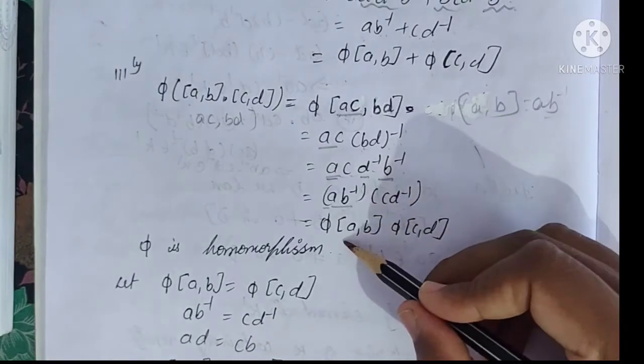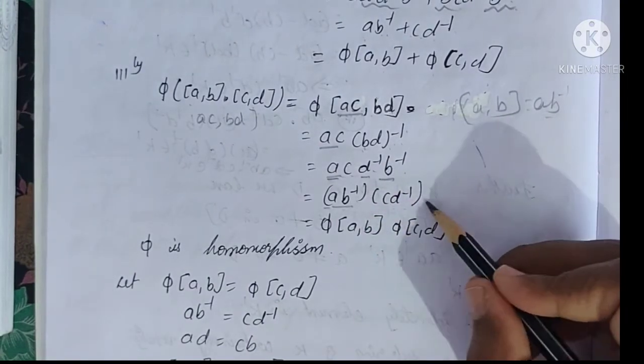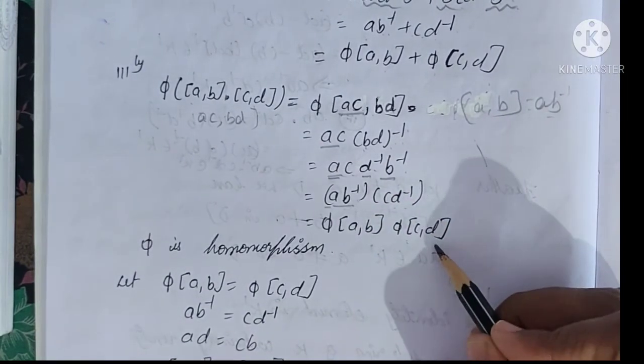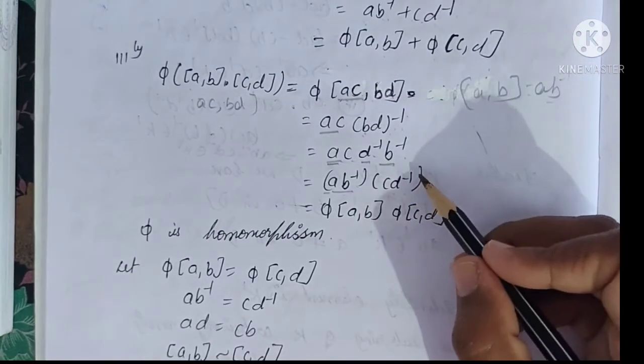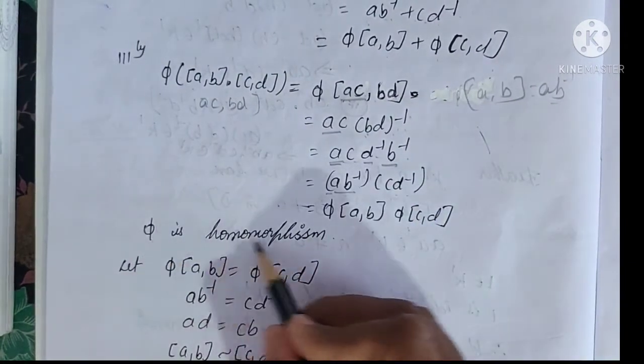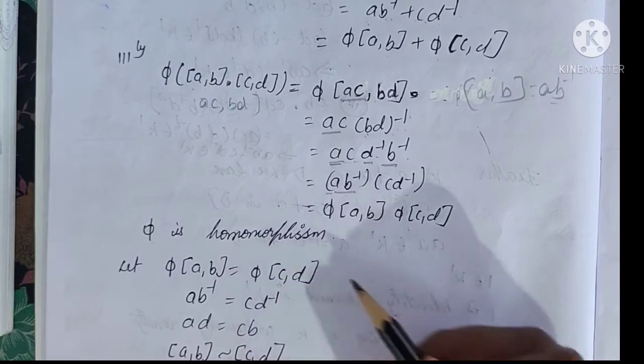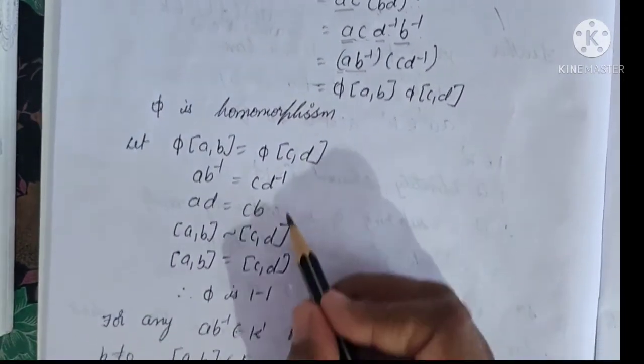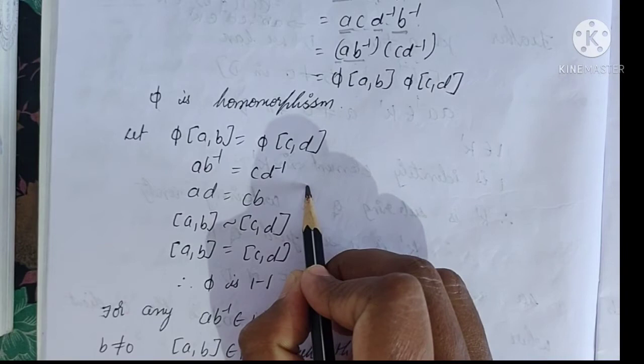A into b inverse we can write pi of a comma b, c into d inverse we can write pi of c comma d. Therefore, both the conditions of homomorphism are satisfied. Therefore, pi is a homomorphism. Next condition is the one-to-one condition.